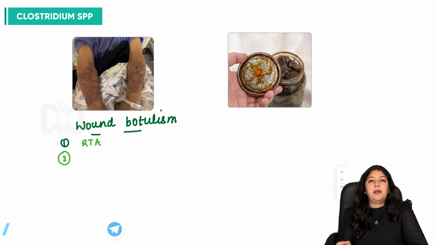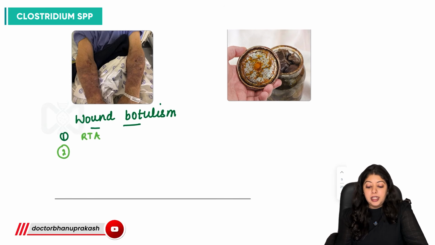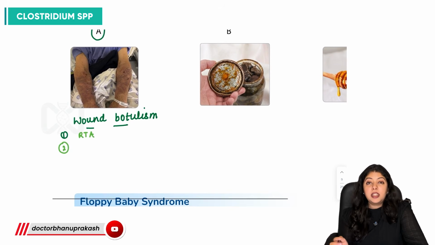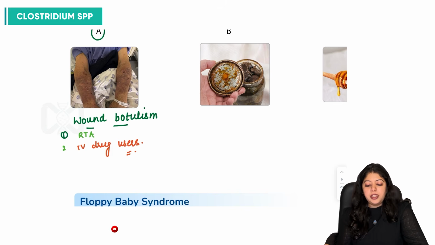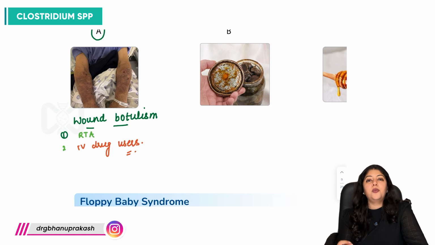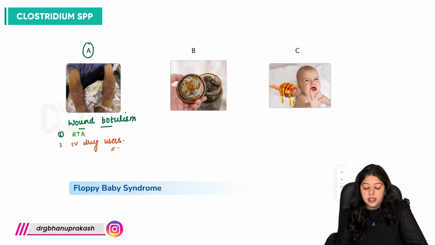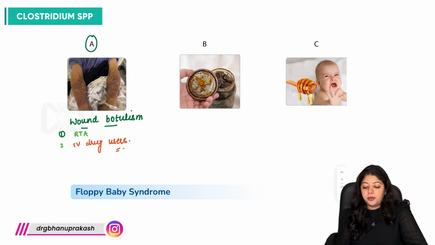When there are massive abrasions and a lot of contamination of the wound. Most commonly, it can also be seen in IV drug users, or any such condition when there is a lot of contamination of the skin and subcutaneous tissue which moves deeper to the muscle level as well, right? So one is wound botulism.